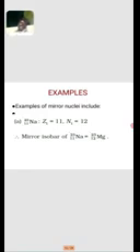Examples of mirror nuclei include sodium-23 with atomic number 11, and its mirror image magnesium-23 with atomic number 12. The number of protons of sodium equals the number of neutrons of magnesium. So this pair of isobars is called mirror nuclei.